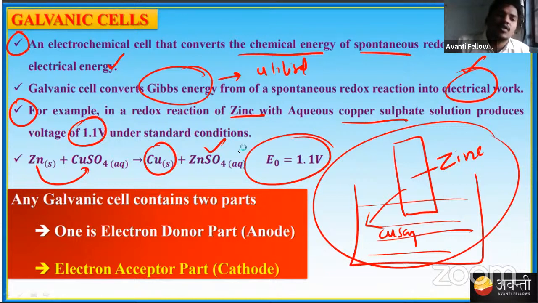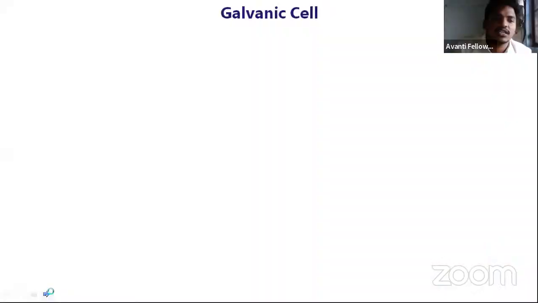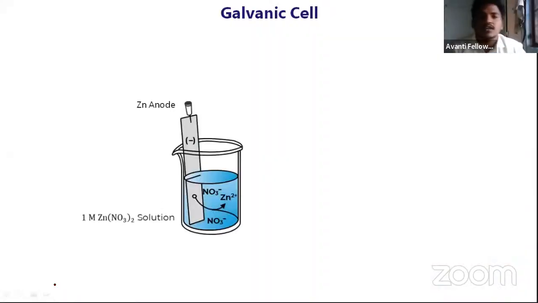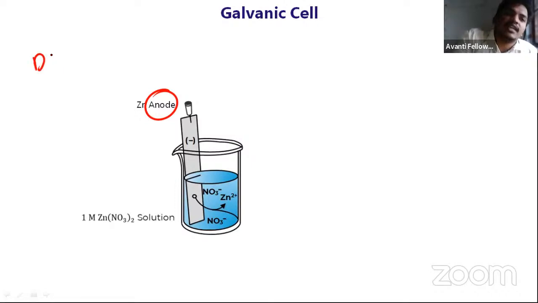Now basically the galvanic cell consists of two parts. One is the anode part, where it tries to donate electrons, whereas the second part is the cathode part, where it tries to accept electrons. Now see here how exactly it will happen. This is zinc, and I am saying it is the anode. Now I am talking about the Daniel cell. Today this is a Daniel cell. The Daniel cell is an example of a galvanic cell.